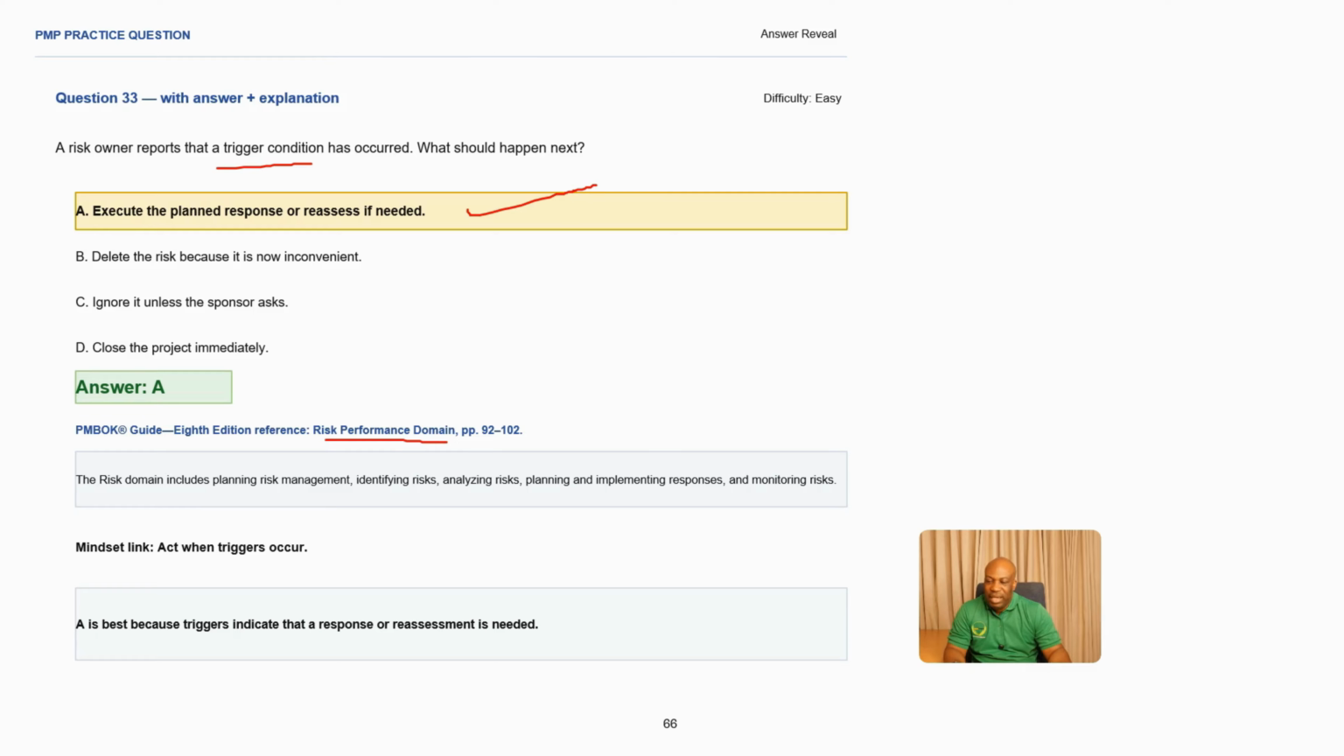All right. And what is the mindset that we're applying here? Act when trigger occurs. So when you capture your risk, you're also capturing the responses. So if that risk materializes, it means you now have to apply the risk responses, making A the best answer, because the trigger indicates that a risk response or assessment is now needed. So A is the best answer in this scenario.